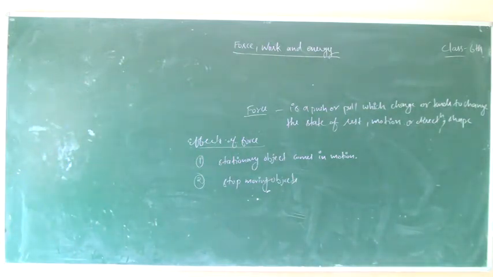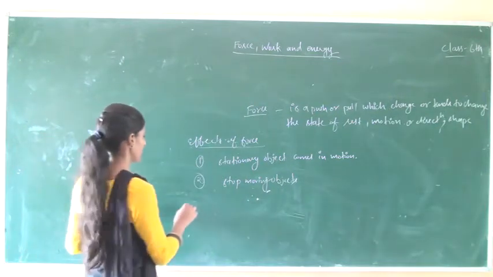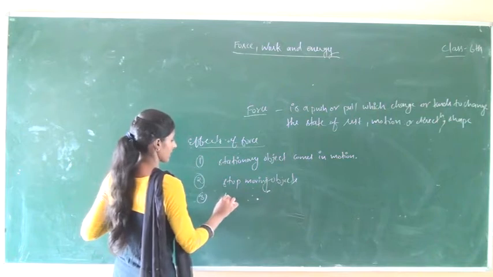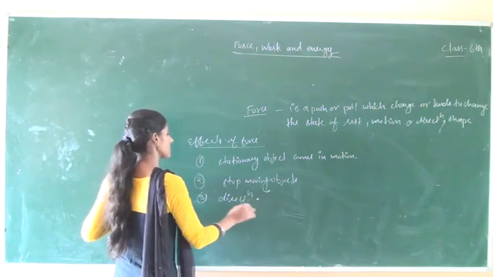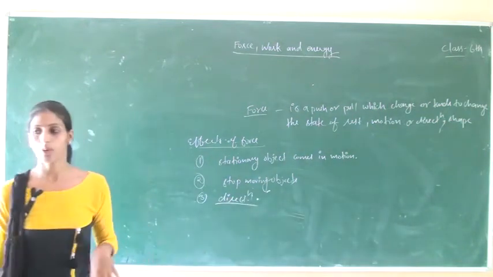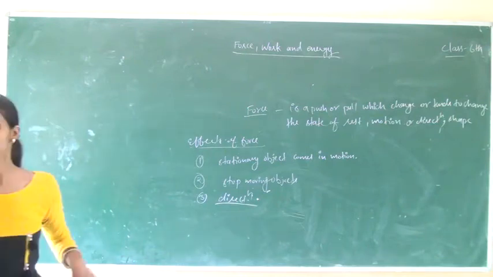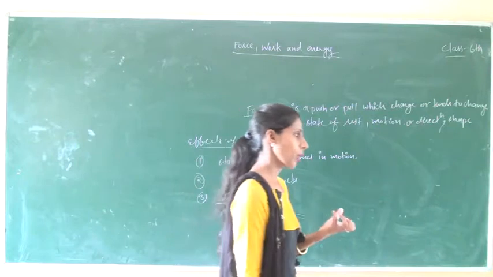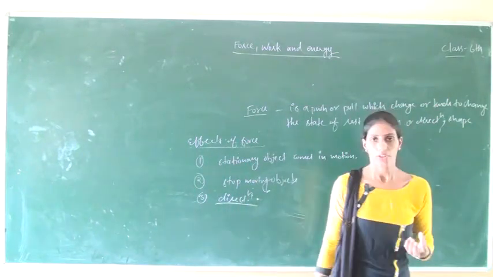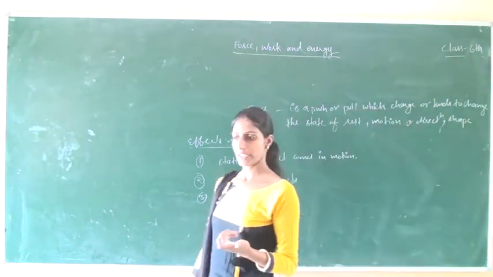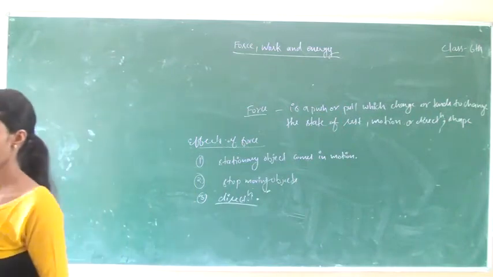After that, force can change the direction of moving objects. The third one is it can change the direction of a moving object. For example, a football player changes the direction of a moving ball. A cricket player also changes the direction of the ball with the help of a bat.